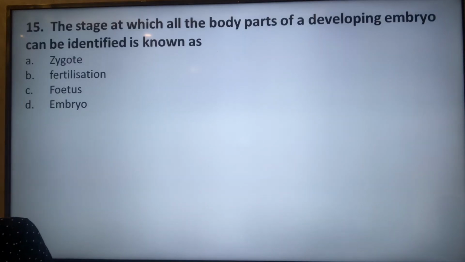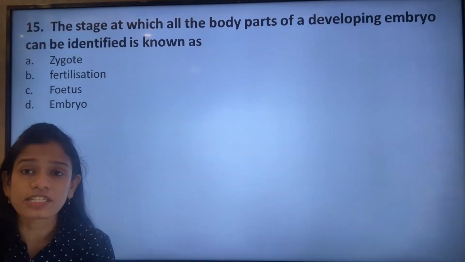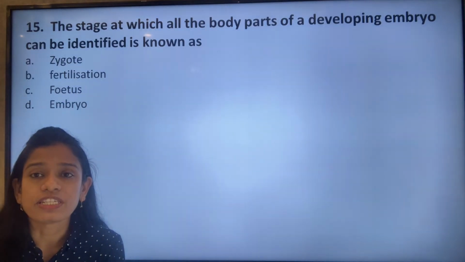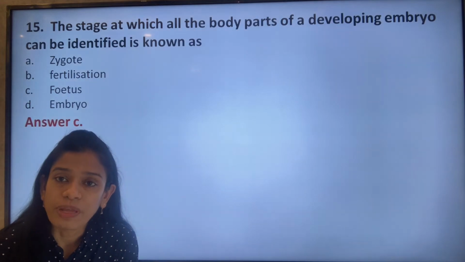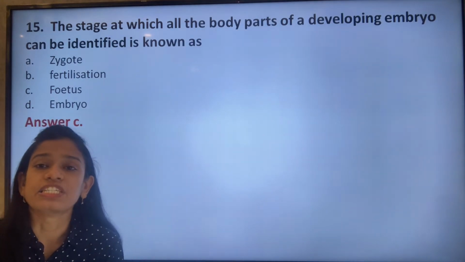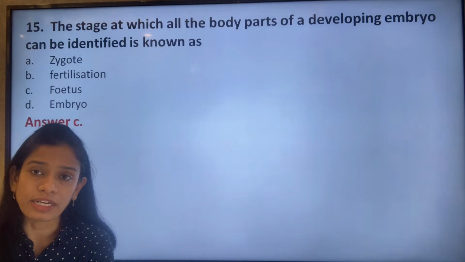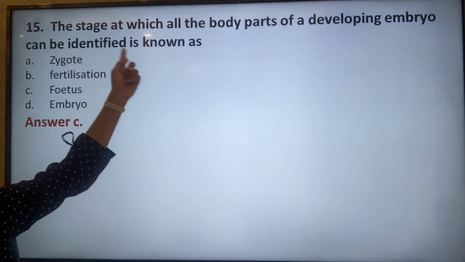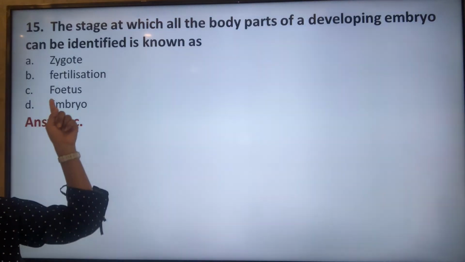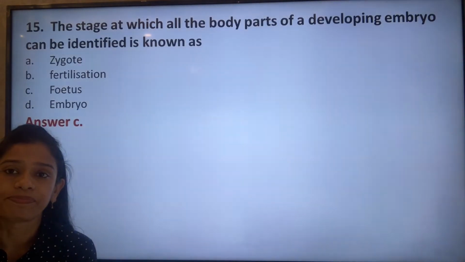Next question: the stage at which all the body parts of a developing embryo can be identified is known as the zygote, fertilization, fetus, or embryo. So it is called the fetus. Just now I described the different stages, the names given to the developing embryo based on their developmental conditions. So when every part of the developing embryo can be identified, then it is called the fetus, or option C.